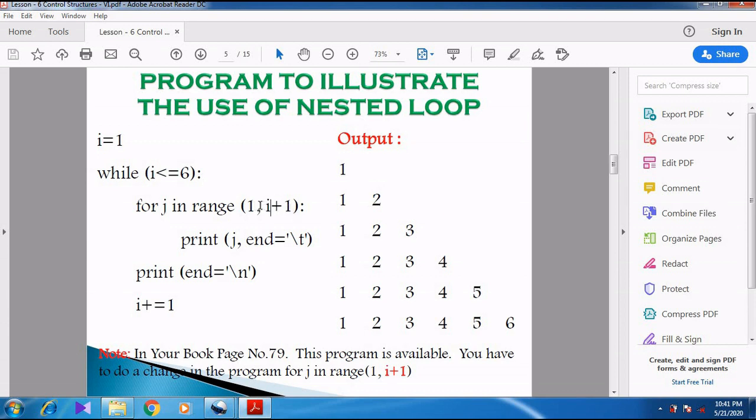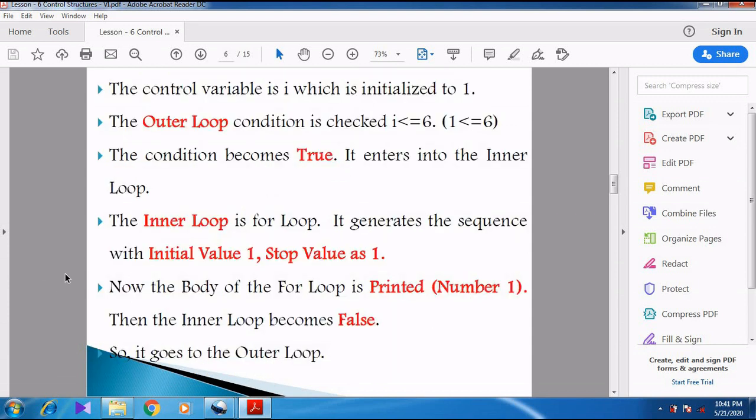So now what will happen? We can see in a textual manner: the control variable i is initialized to 1. Then the outer loop condition is checked, that is 1 less than or equal to 6. The condition becomes true, so it enters into the inner loop.